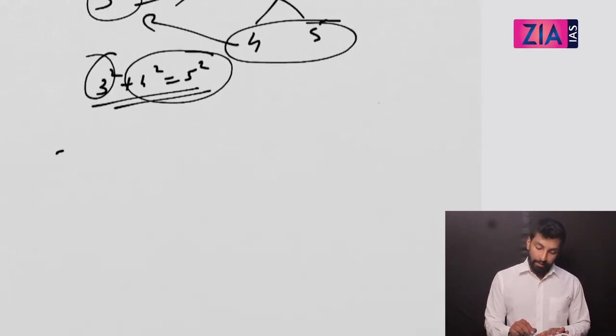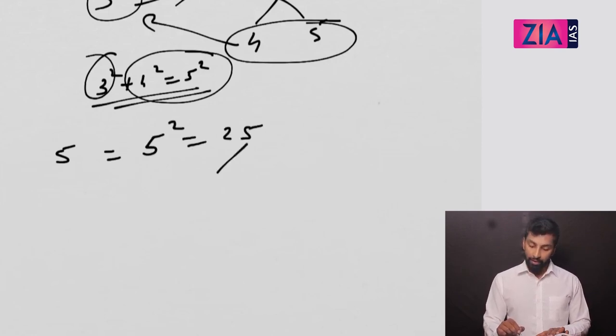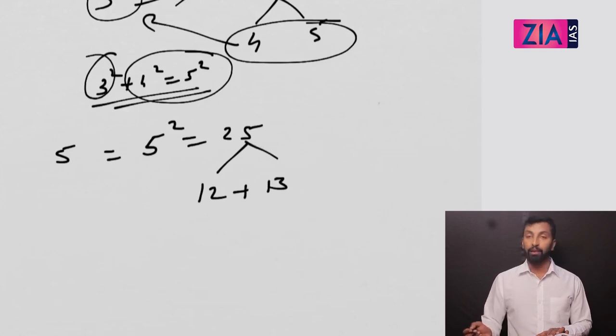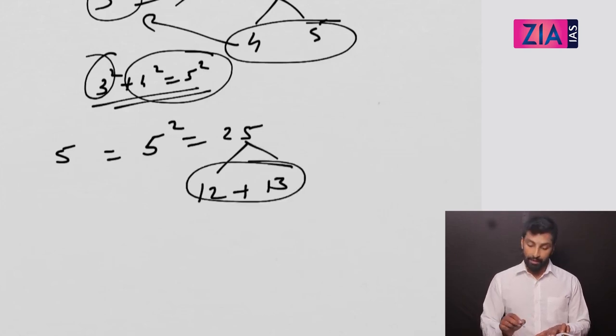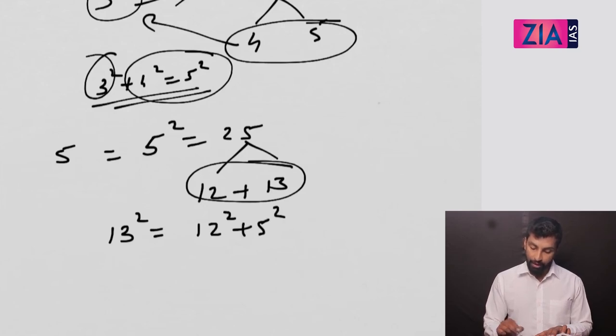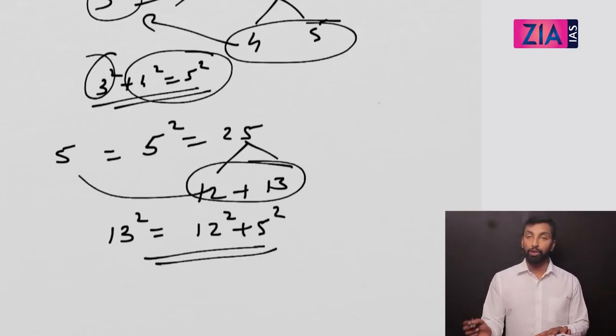So if I give you one side is 5, what about the other two sides? What you need to do is 5 square is 25. Write 25 as 12 plus 13. Then these two are the other two sides. Like you can write as 13 square is equal to 12 square plus 5 square. So these three are the Pythagoras triplets. I hope this is clear for all of you.